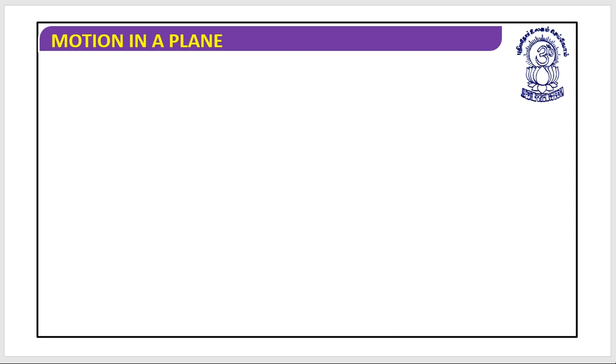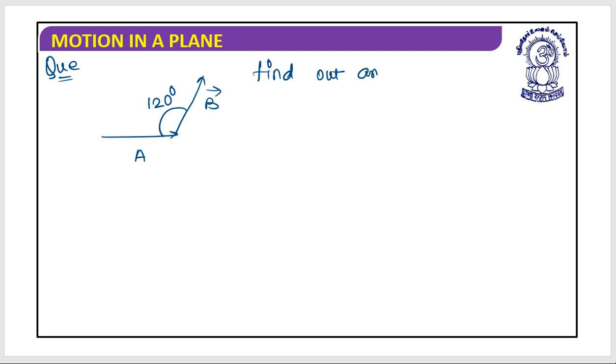So let's have one question. Let's say this is the first vector, vector A, and this is vector B, and this angle has been given as 120 degrees. They ask to find the angle between A and B. That is their requirement.